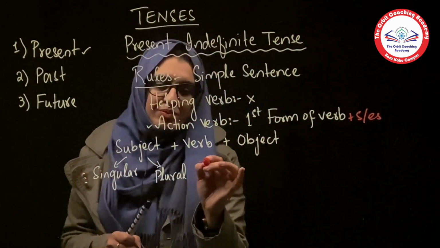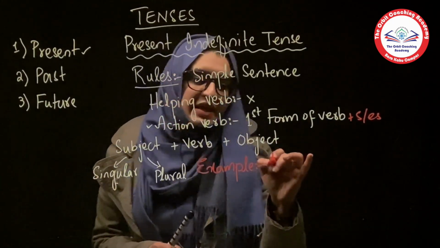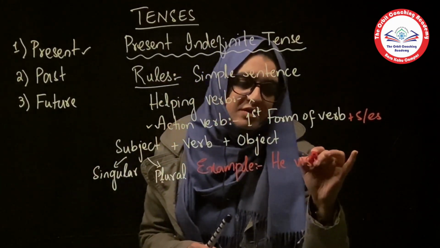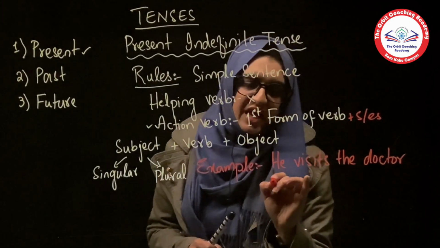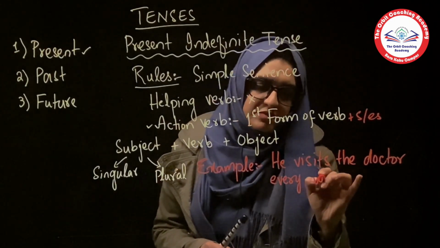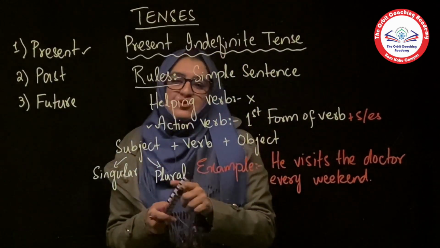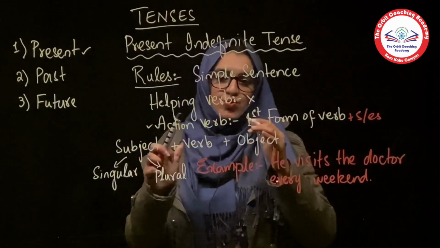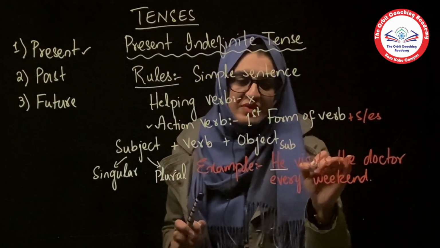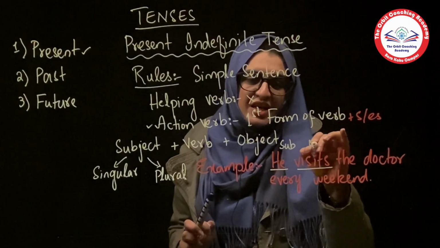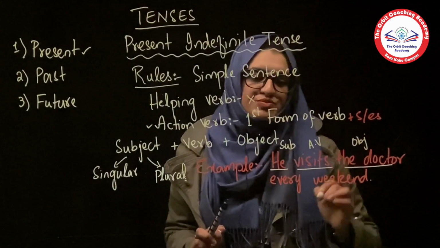Let's take an example: He visits the doctor every weekend. Now let's see which one is the subject, which one is the verb, and which one is the object. He is the subject, visits is the action verb, and we will consider the doctor as the object.